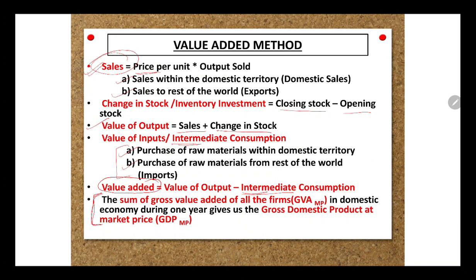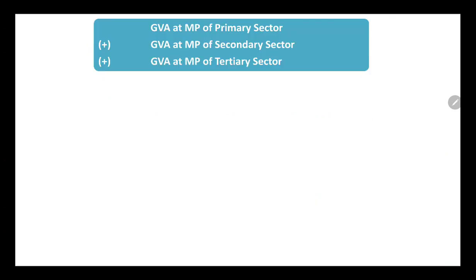So always remember the sum of the GVA at MP actually gives us the GDP at MP. So whenever you deduct the intermediate consumption from the value of output, you will get the value added. When you sum all these value added, you will get GDP at MP. Okay, so always remember this particular point.